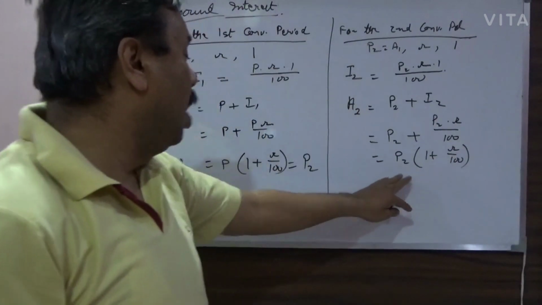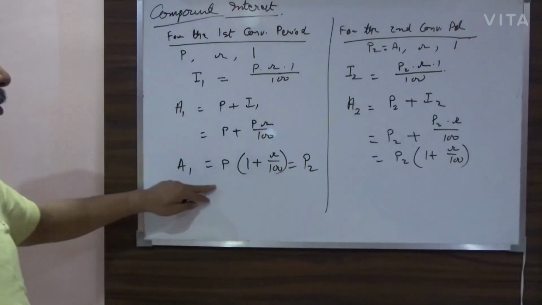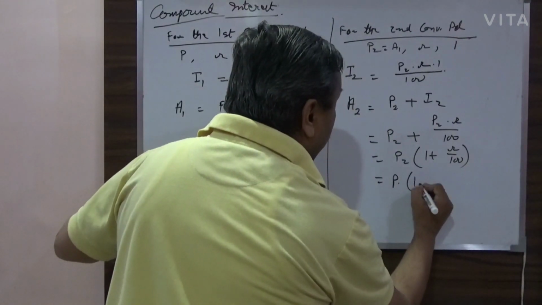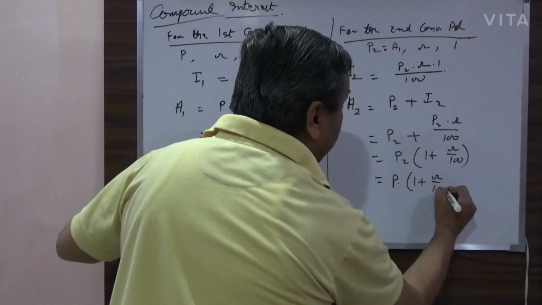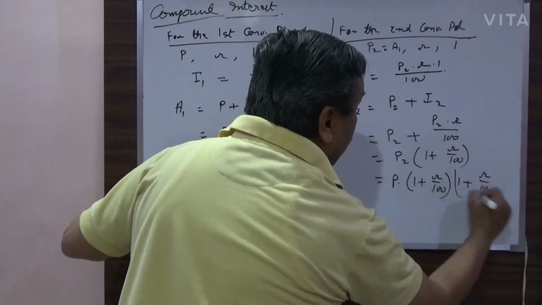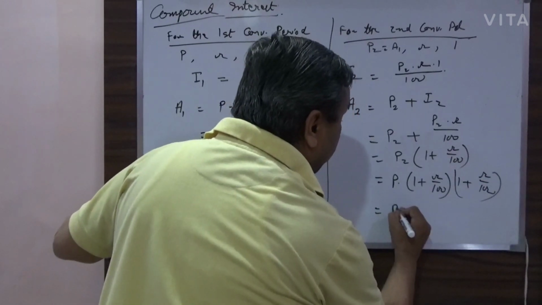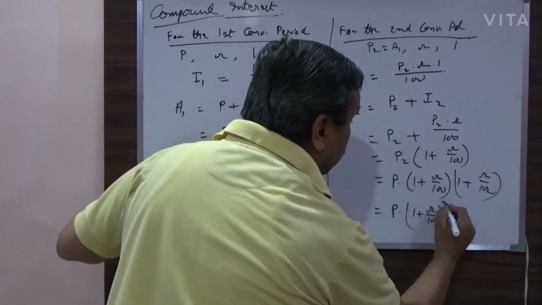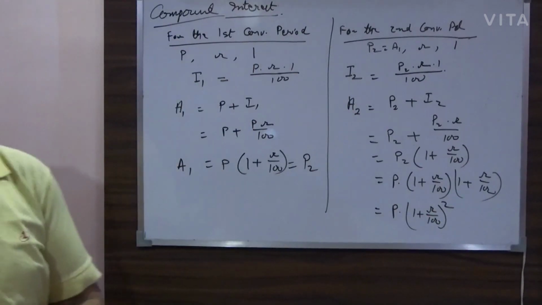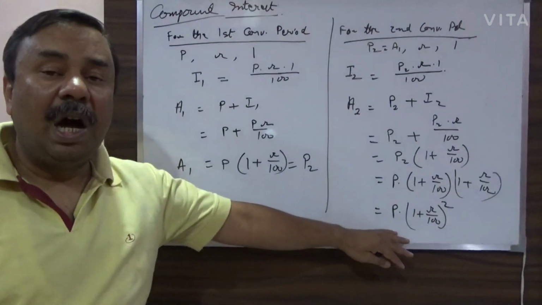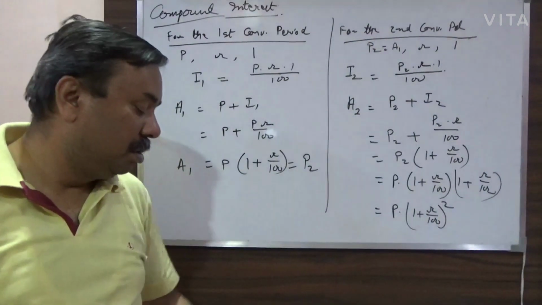Now for P2 I will substitute this value. This becomes P into 1 plus R by 100 multiplied again by 1 plus R by 100, or I can write it as P into (1 plus R by 100) square. So this is what we get after 2 conversion periods.